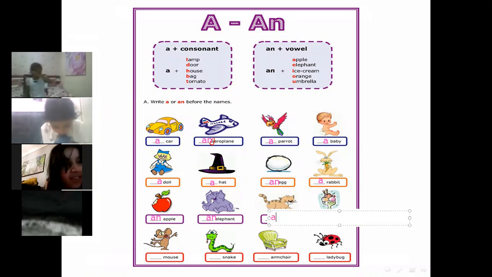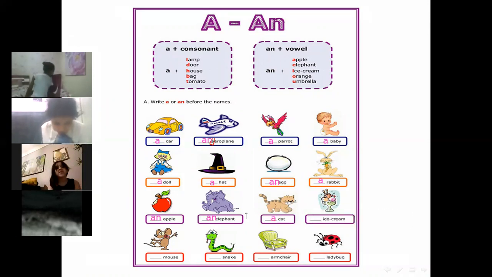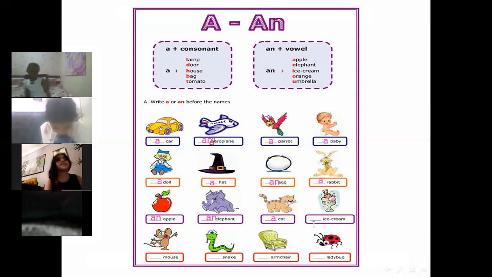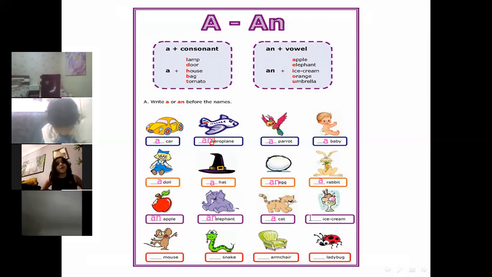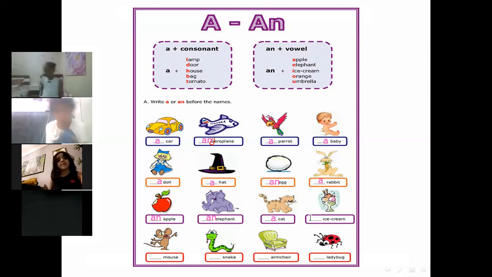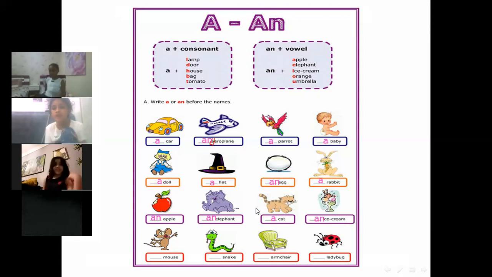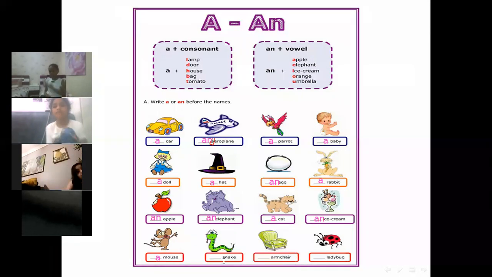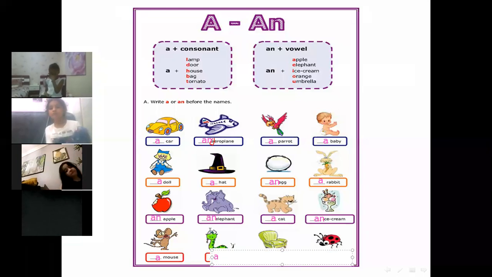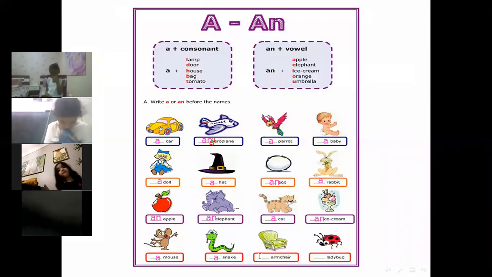A, because the C is a consonant, yes. Miral, ice cream. Ghina, ice cream. An ice cream because the I is a vowel. Mouse, consonant, a mouse. Snake, consonant, a snake.